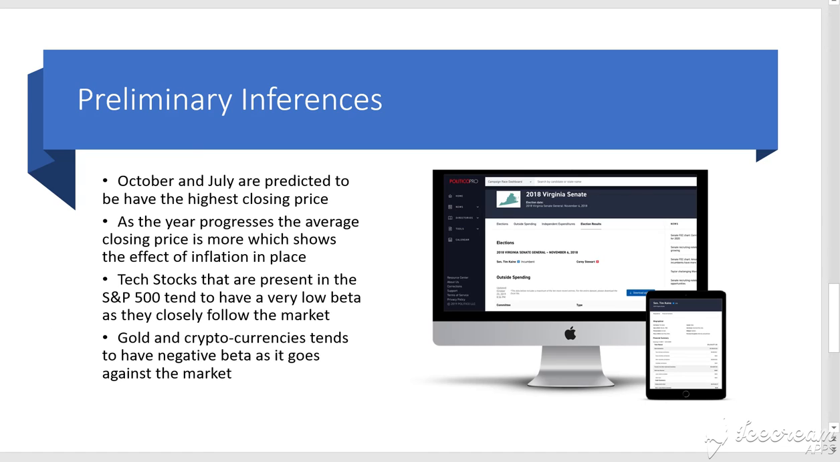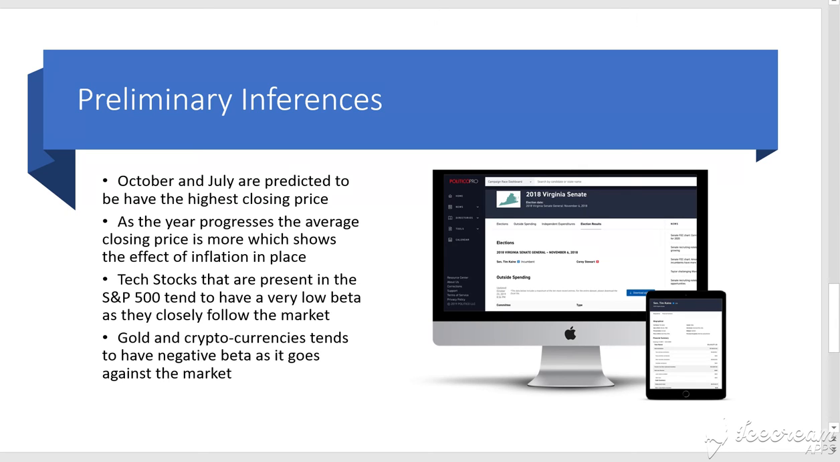These are some of the preliminary inferences we made from our initial EDA. October and July are predicted to have the highest closing prices. As the year progresses, the average closing price keeps increasing, clearly showing the effect of inflation and increase in the money put in the stock market. Tech stocks that are present in the S&P 500 like Apple, Google, tend to have a very low beta and usually tend to follow the market.